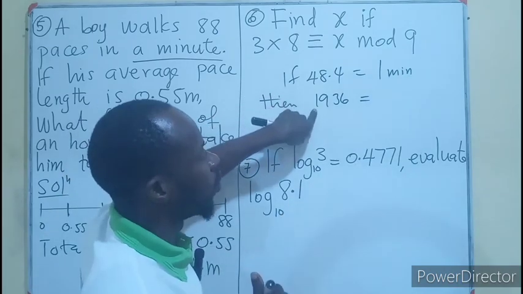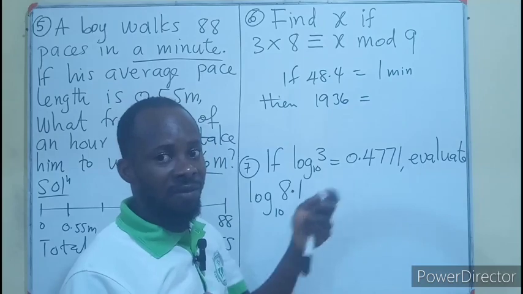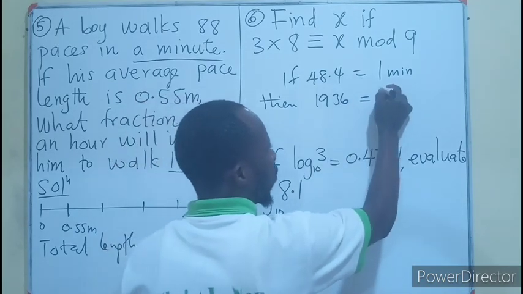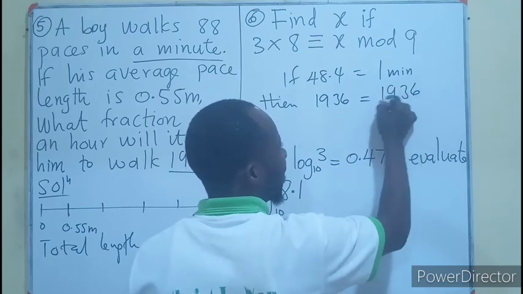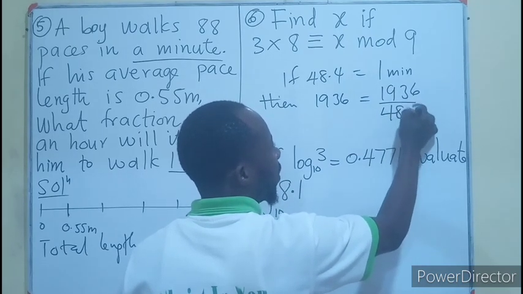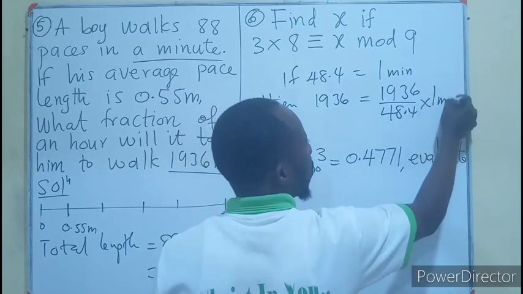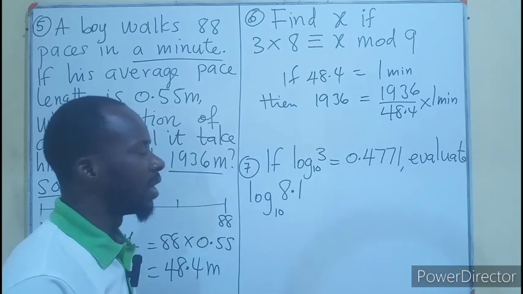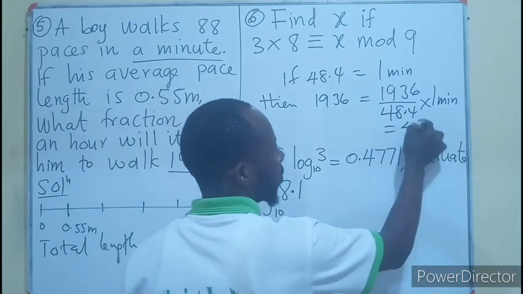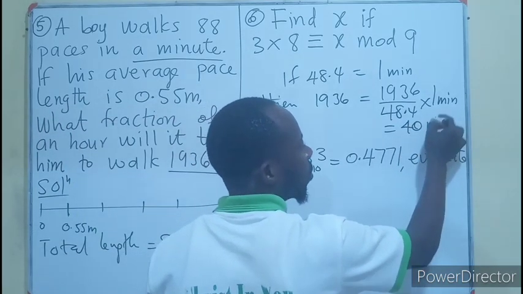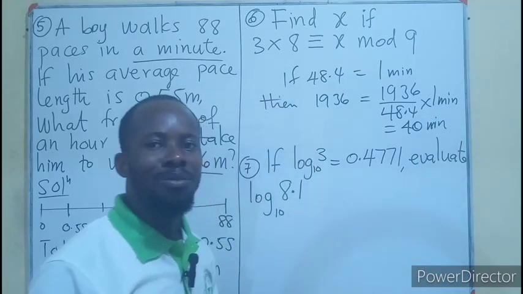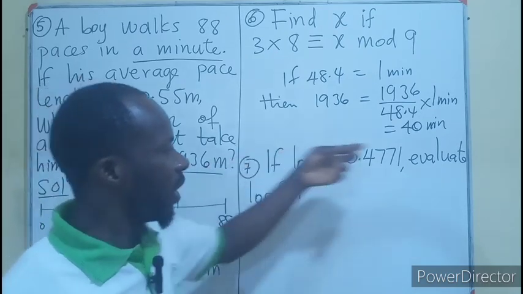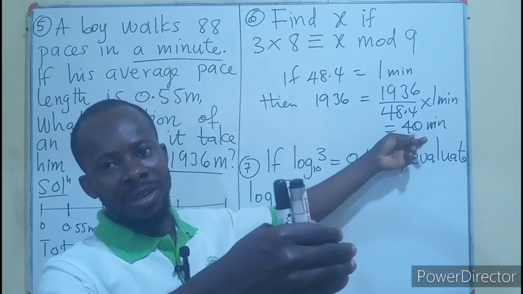We can do proportion, but we are going to divide: 1,936 divided by 48.4, then multiply by 1 minute. If we do our cancellation, that will give us 40 minutes, which is the time he uses to complete that distance.